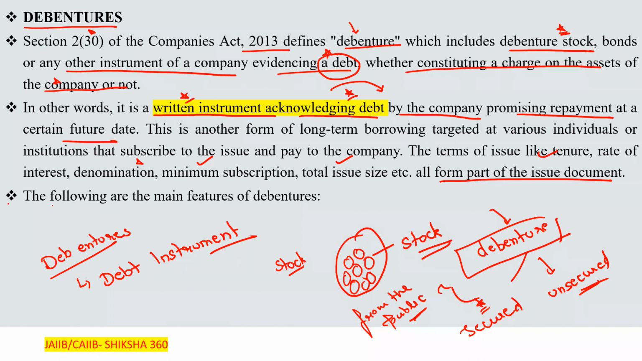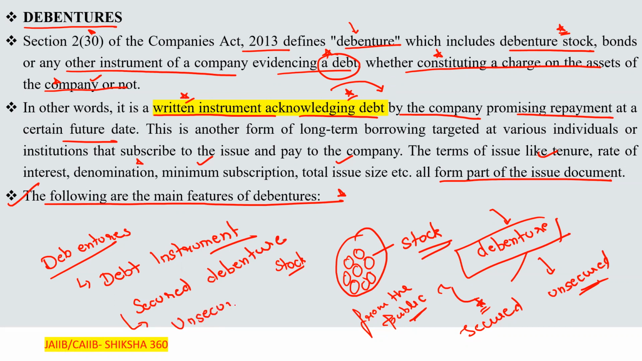Now let's discuss the main features of the debentures. This line is clear to all of you: basically, whether they constitute a charge on the assets of the company or not. If they constitute a charge on the assets of the company, then it is a secured debenture. If there is no charge, then it is an unsecured debenture.